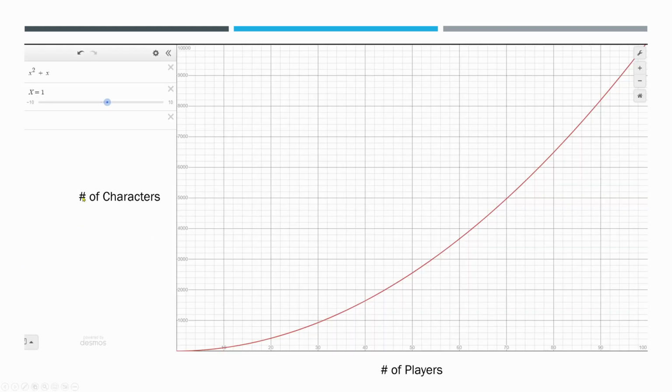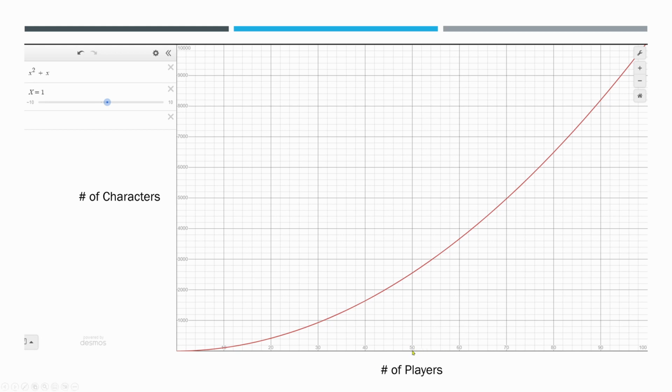On the left axis, I have number of characters. These are 1,000 in each of these lines: 1,000, 2,000, 3,000, 4,000, 5,000, all the way up to 10,000. On the bottom axis, I have number of players. Okay, so we can see here that slightly past 30 players, the system will have over 1,000 characters. Does that make sense? Remember what we saw before, how it scaled exponentially, because every client had to have everyone else's character plus their own in the relevant system.